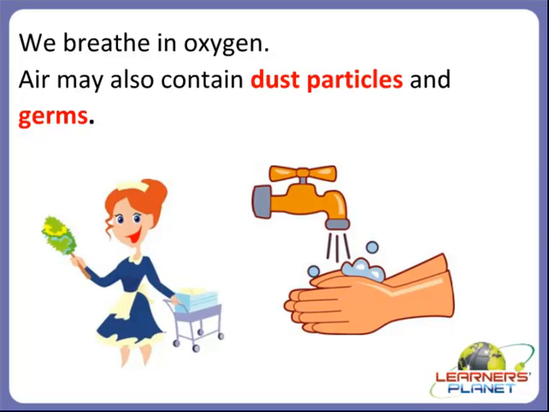And what do we breathe in? We breathe in a gas called oxygen. Okay, children? So what did you come to know? Yes, air contains water. Air also contains gases.